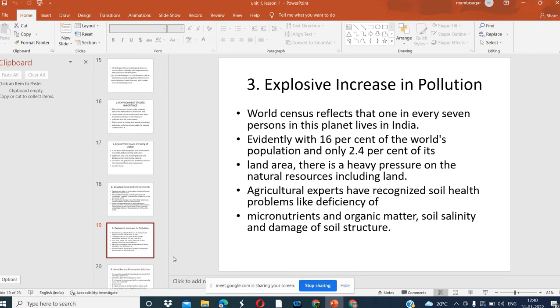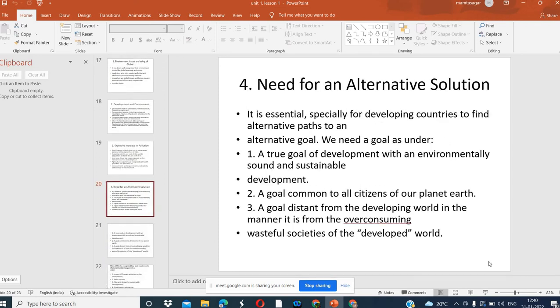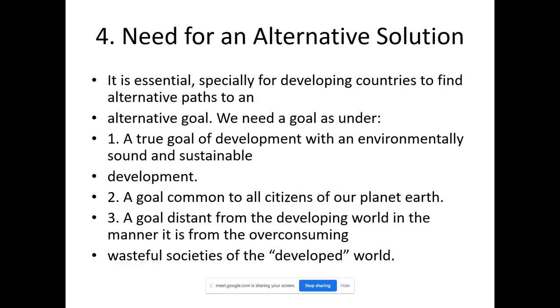So we need to keep control. So what can we do now? Now we will talk about the solution. What is the solution? We have a large population. So the first thing is that we should work on that, meaning we can keep control on our population.